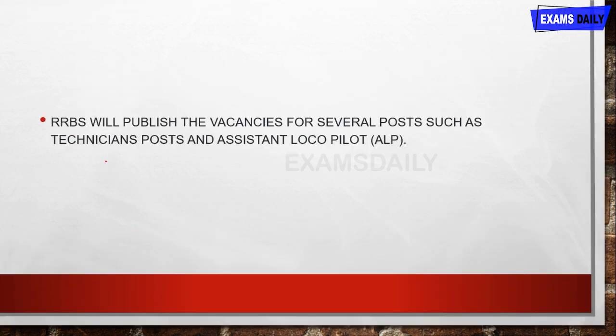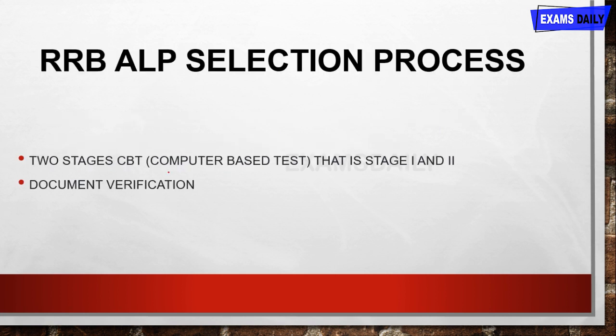Under this post, they are recruiting for the Technician post and the Assistant Loco Pilot post. The selection process for this examination comprises 2 stages of CBT, computer based test. Those who have completed stage 1 are eligible to write stage 2 of the examination. Once you have completed stage 1 and stage 2, you are eligible for document verification. This is the selection process for this ALP examination.